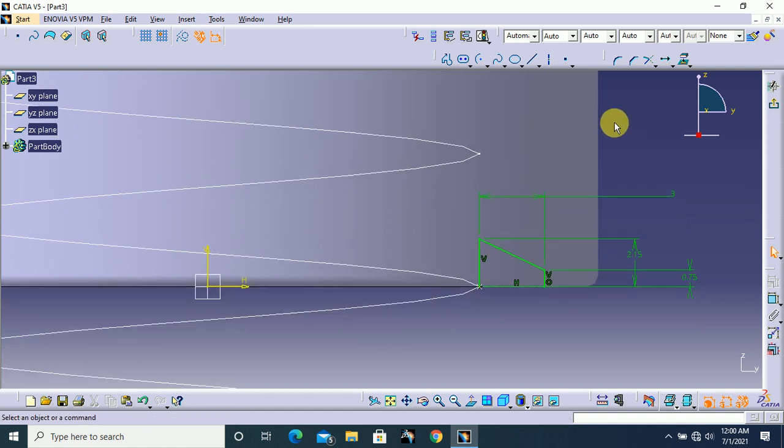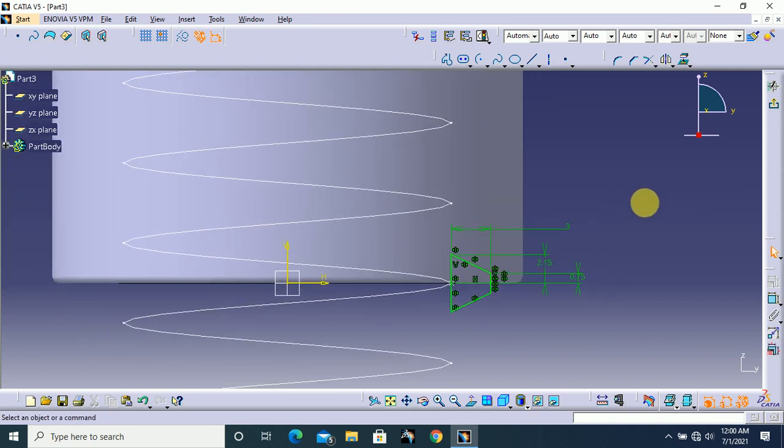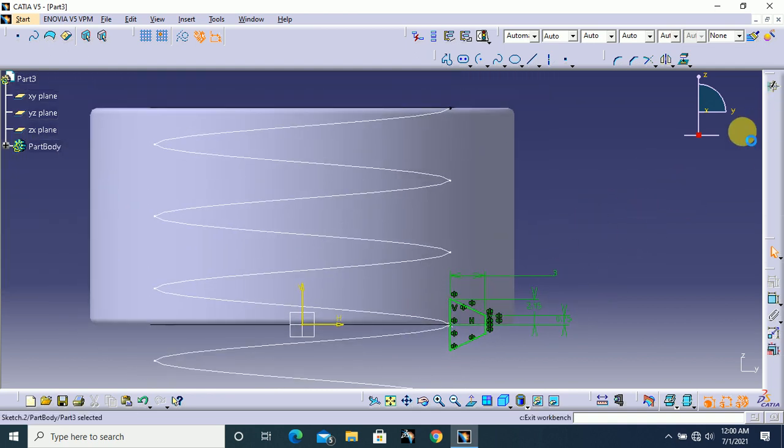After that, select these lines and select mirror option. Use this center line to mirror. After that, exit from your workbench.